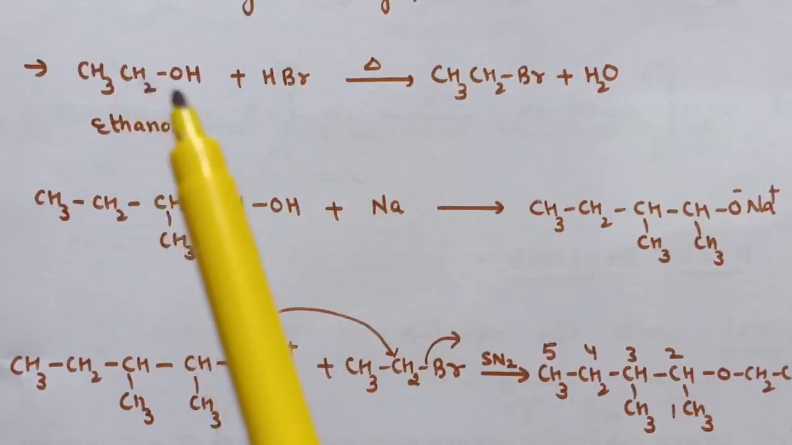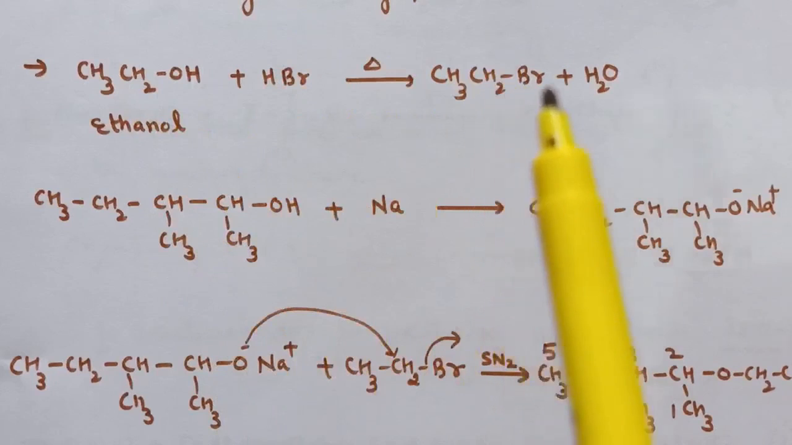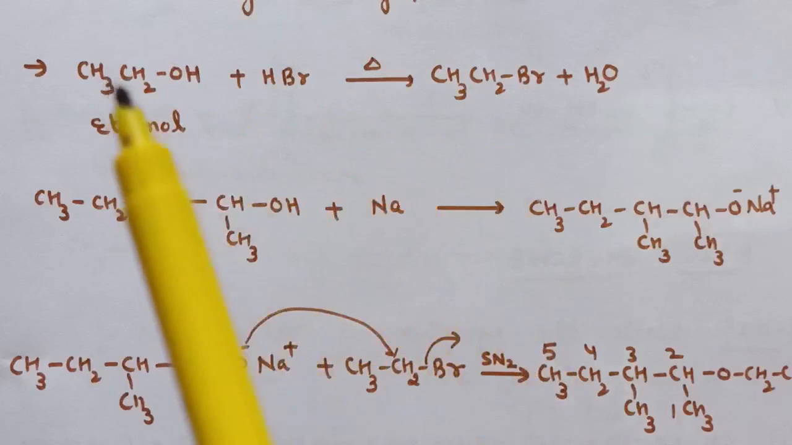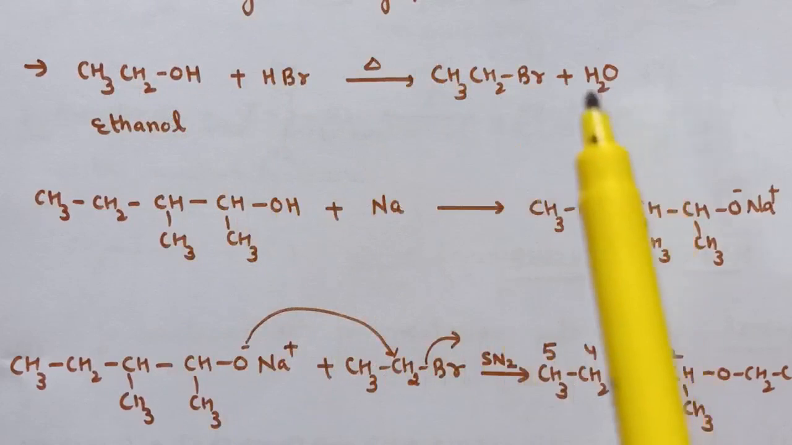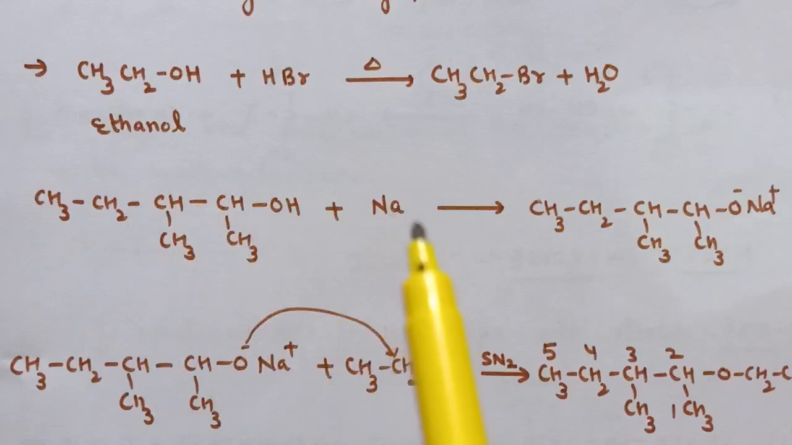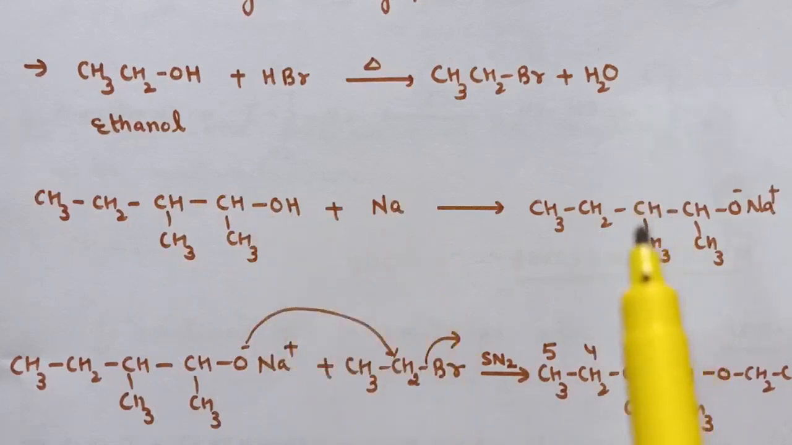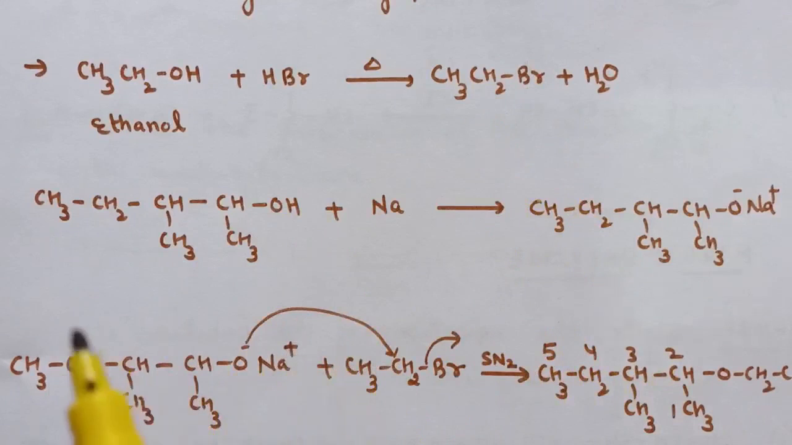So here is the reaction, conversion of ethanol to ethyl bromide or ethyl halide. Reaction of ethanol with HBr results in the formation of ethyl bromide, and reaction of 3-methyl-pentane-2-ol with Na results in the formation of the corresponding alkoxide ion of this alcohol. So after these conversions, reaction of RX plus R-ONa, that is Williamson synthesis, results in the formation of this ether, that is 2-ethoxy-3-methyl-pentane.